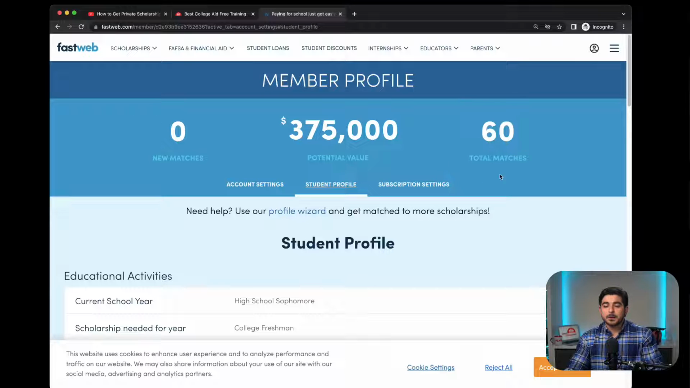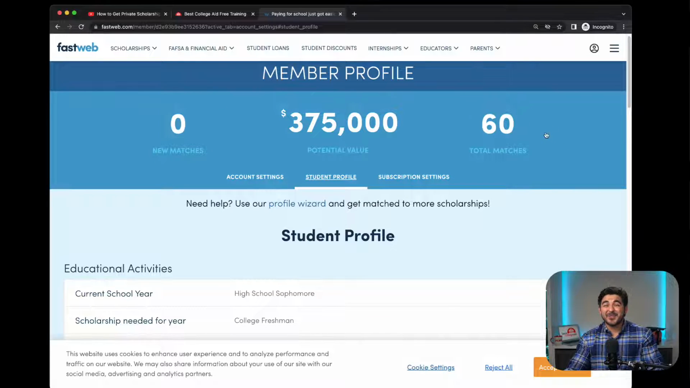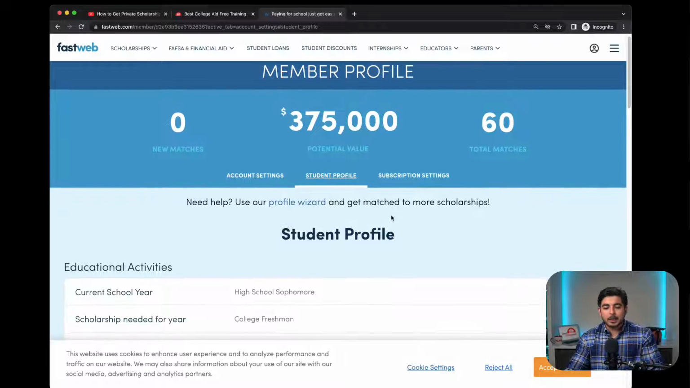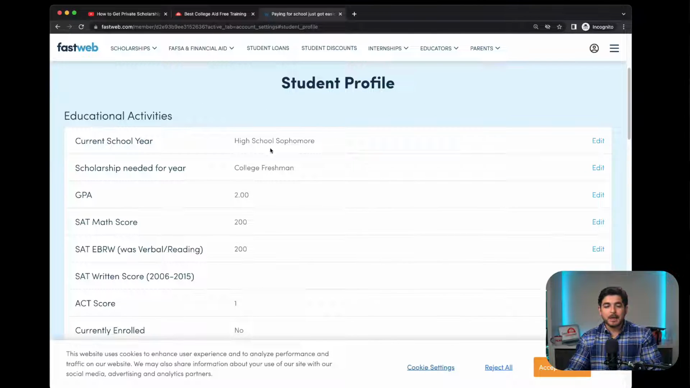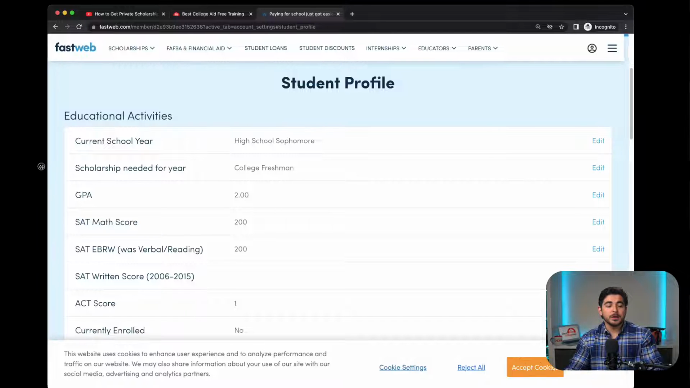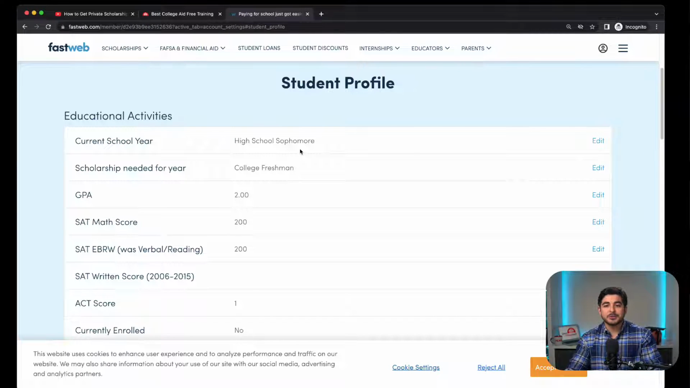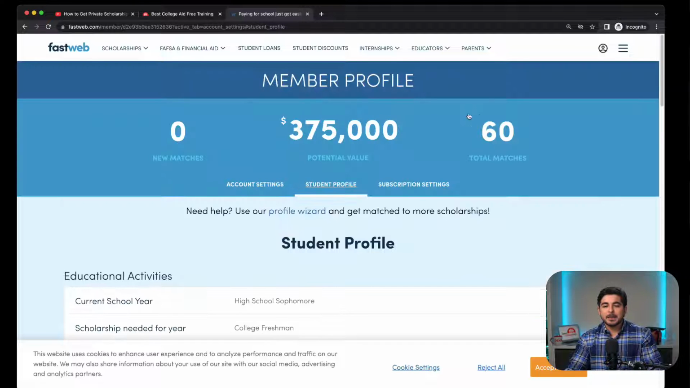I made this account before today's presentation. Here you can see that currently you have 60 matches. I purposefully kept this very vague so that we can fill it out with information and see the progress. I put that I am a high school sophomore looking for scholarships for being a freshman in college. For right now, I put the GPA being 2.0. Again, I wanted to make these statistics as low as possible just to show the increase, because I'm going to show a way to get through all of the noise and all of the scholarships that are not necessarily applicable to your student. Basically, right now it says 0 new matches, 375,000 potential dollars in value, 60 matches.